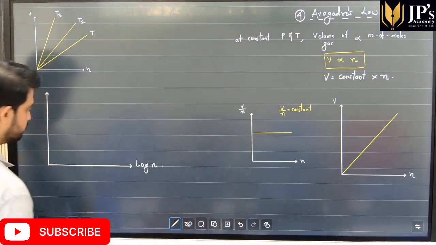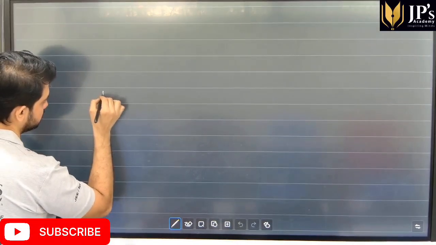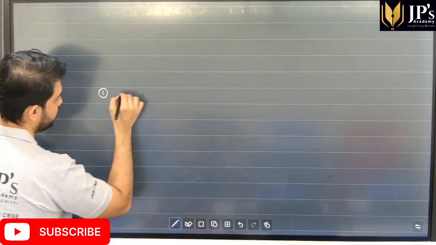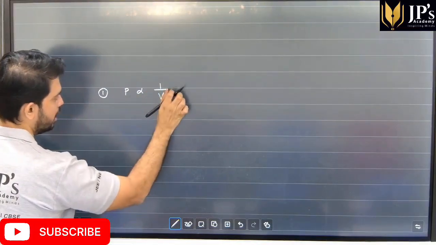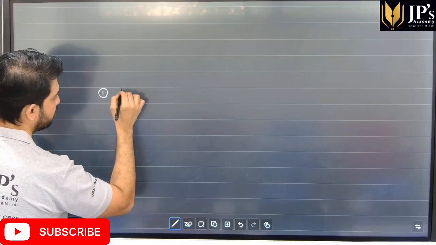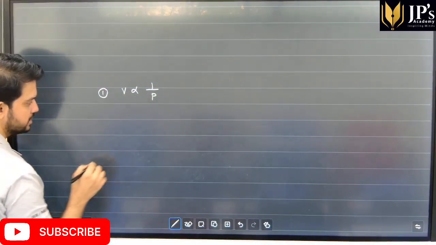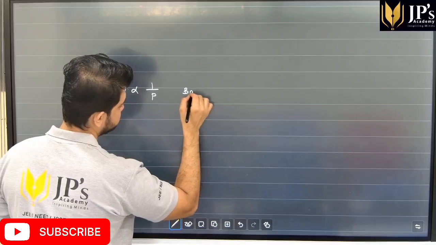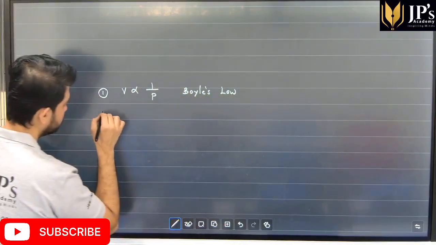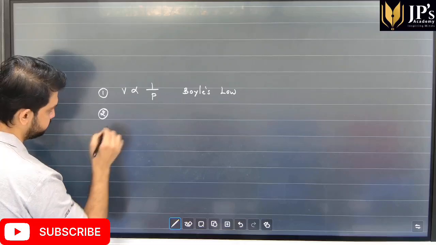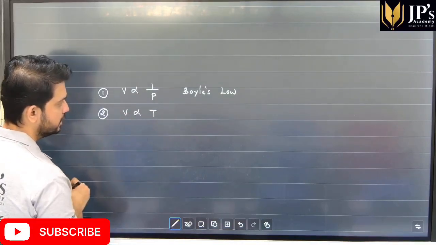And finally, students, if we merge all the laws, the first law we had, that pressure is inversely proportional to volume. I'll write it in a different way: volume is inversely proportional to pressure. This is Boyle's law. The second law, students, that we did was volume is directly proportional to temperature.